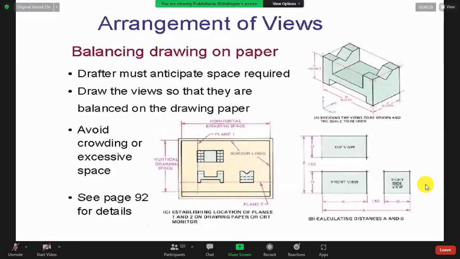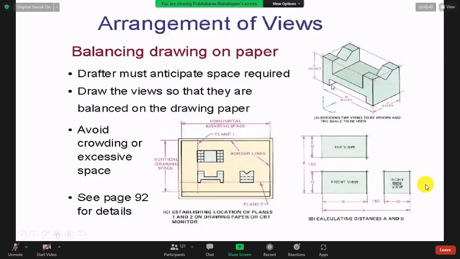Is it the first angle or third angle? You don't know. Actually, the plan is on the top. What is the view in the top view? What is the name? Top view, this.